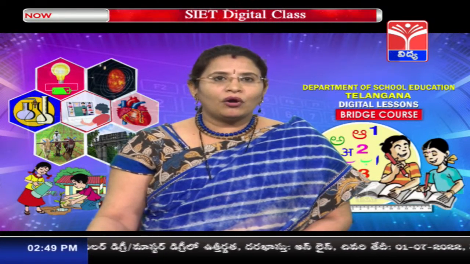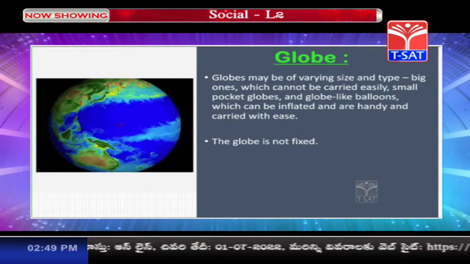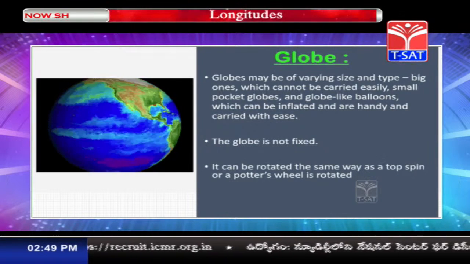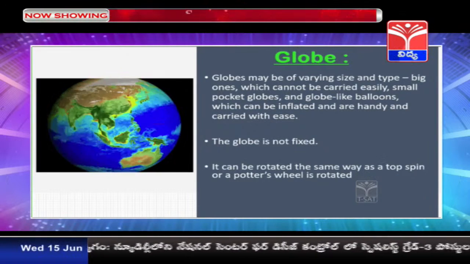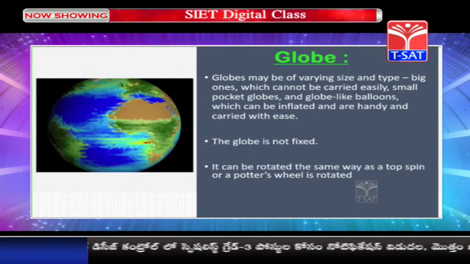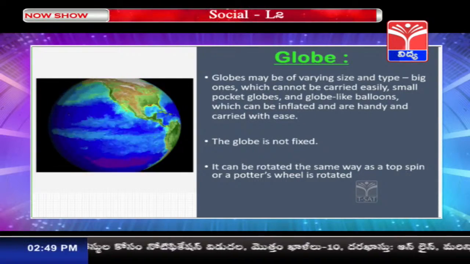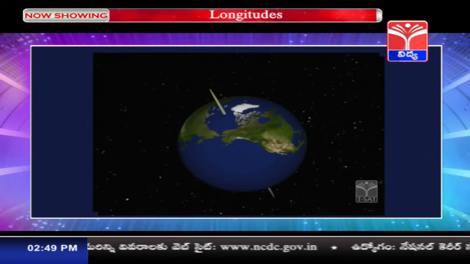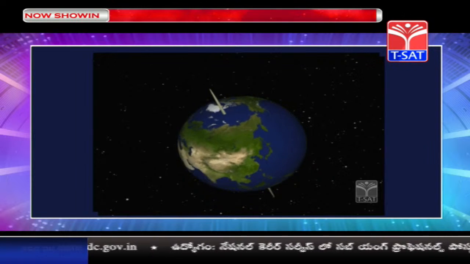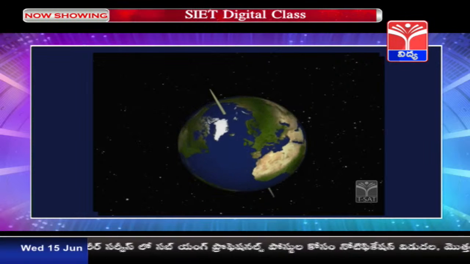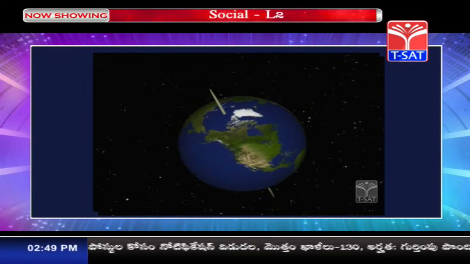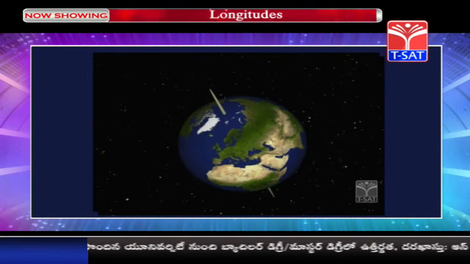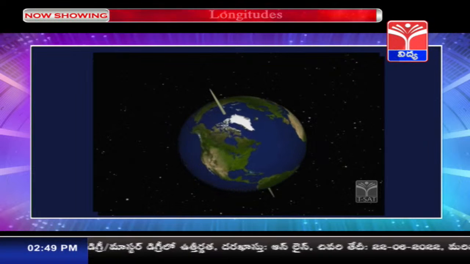And the globe is not fixed. You cannot fix the globe at any place. You can carry it wherever you want to, and it can be rotated the same way as a top spin or the potter's wheel is rotated. It is rotating all the time. Now children, whenever you see the globe, you will find one needle-like thing, and this needle-like thing is connected from North Pole to South Pole. Now children, this needle-like thing is called as axis, and because of this axis, you can find the globe in the tilted position and it makes the globe easy to rotate.